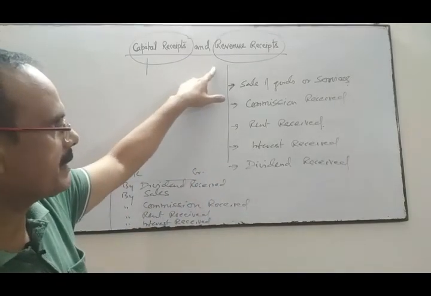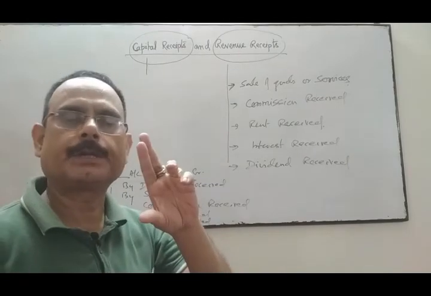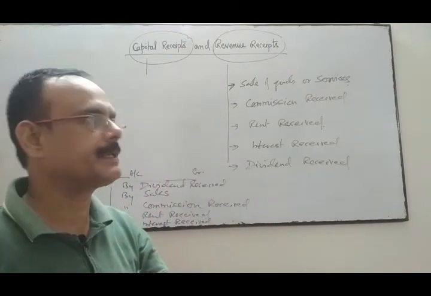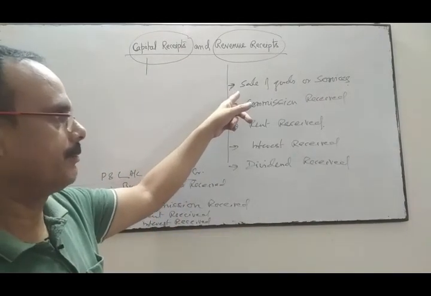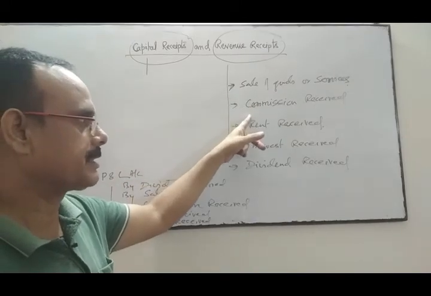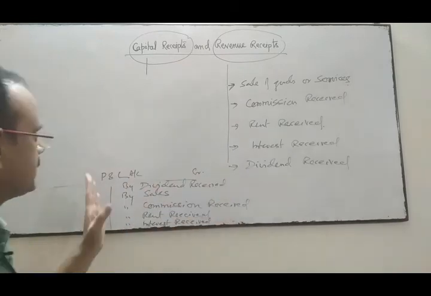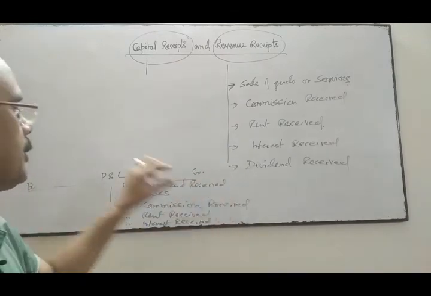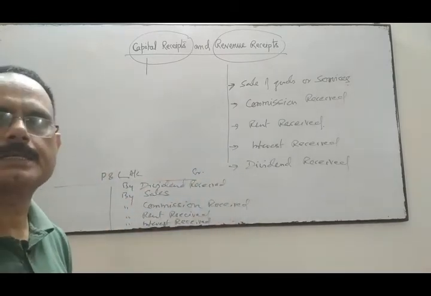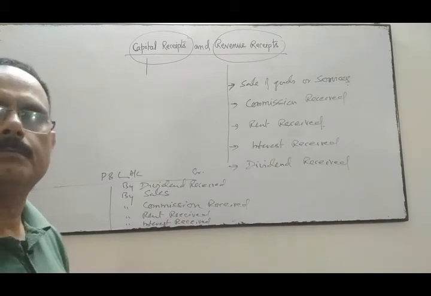So revenue receipts are those receipts which are repetitive in nature, recurring in nature, like sale of goods or services, commission received, interest received, rent received, dividend received, and these receipts are shown in the credit side of profit and loss account. These receipts are not shown in the balance sheet.